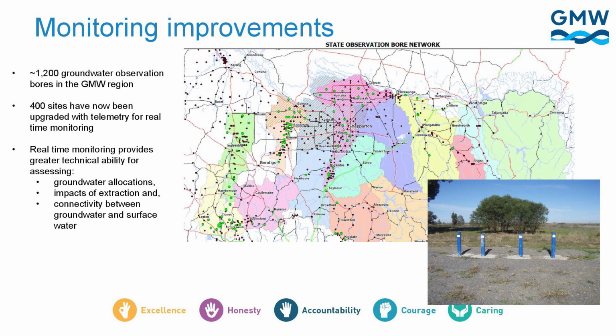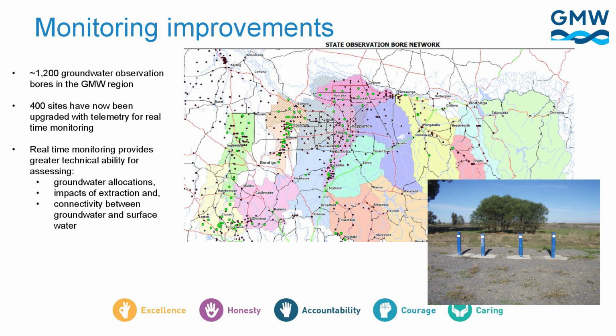This network entails approximately 1,200 groundwater observation bores spread right across the state. We have key focus areas in our large-scale use, but we also have separate smaller ones just to monitor what's happening in areas which don't have a great deal of use. These monitoring sites range from, I think, our deepest ones at around 250 metres deep, right down to our small ones, 5 to 10 metres, just monitoring those shallow systems.